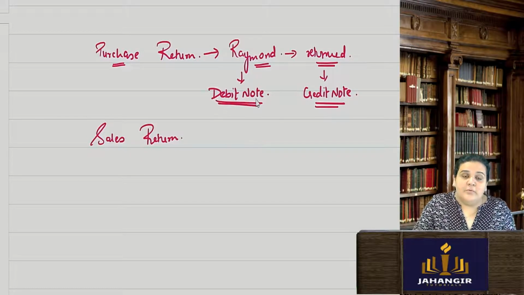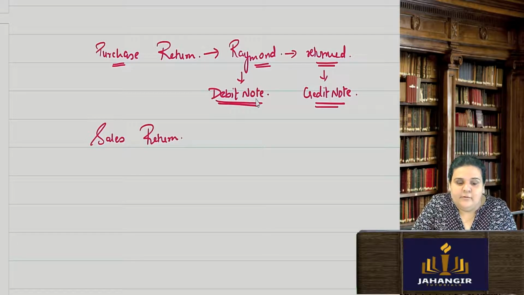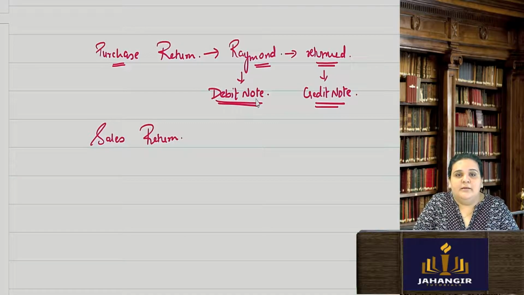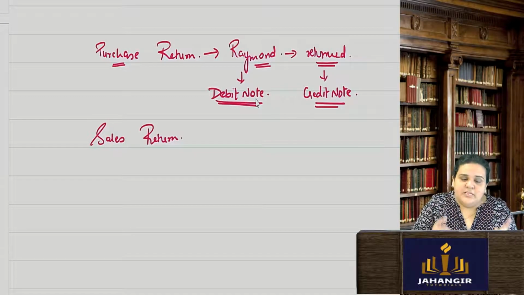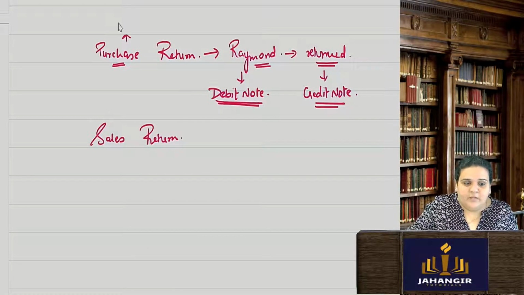Okay, because their goods are returned back, so for them it will become a debit note. The same logic applies if I apply it to my sales return. Purchase return, I am doing, so I am seeing it from the company point of view. The company here is Raymond.